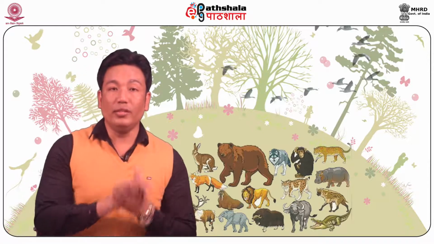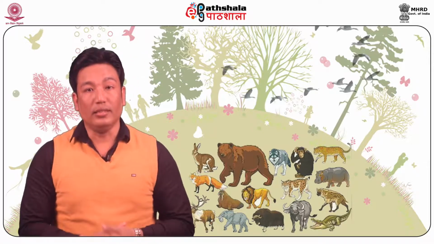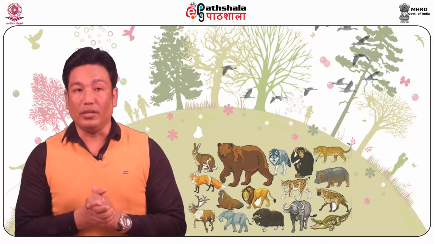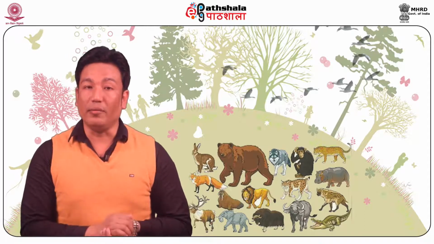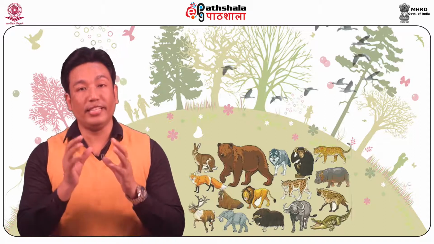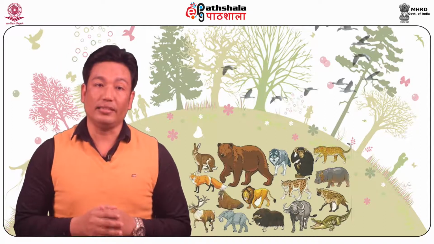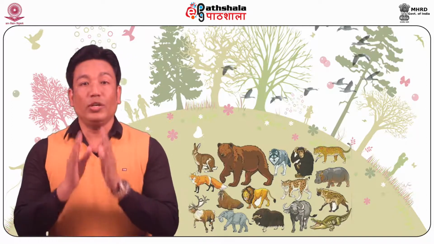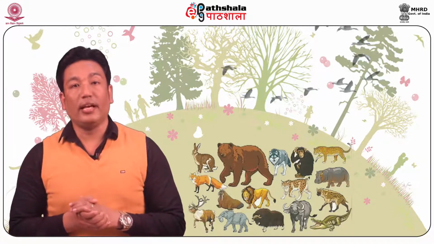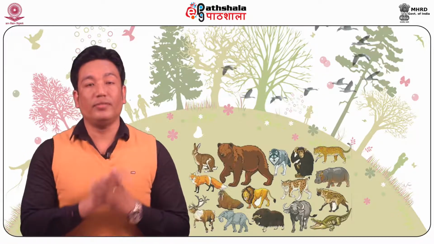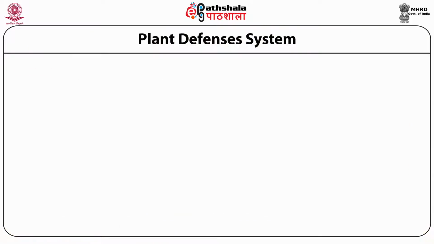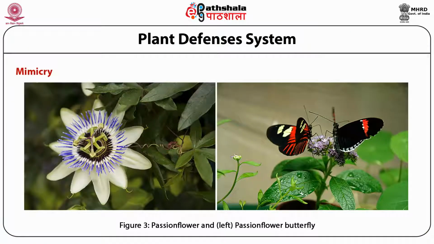In the New World tropics, the passion flower plant comprises nearly 350 species varying in the shape of leaves due to a wide range of intra- and interspecific differences. This figure represents the passion flower and the passion flower butterfly.